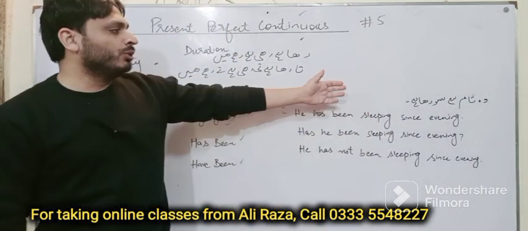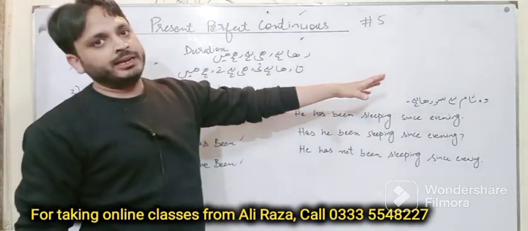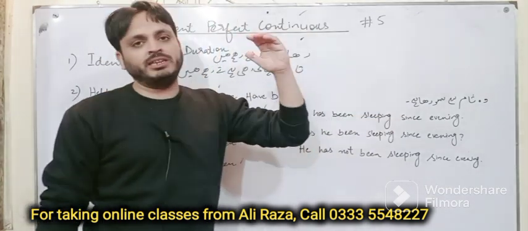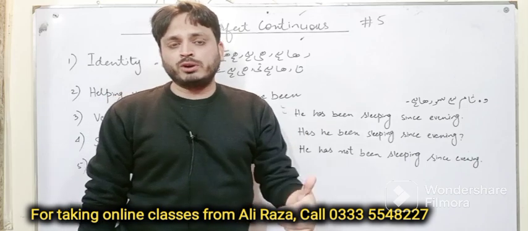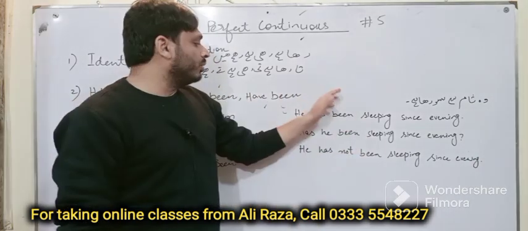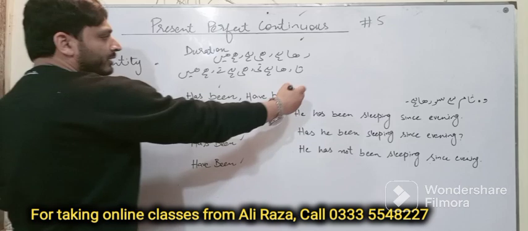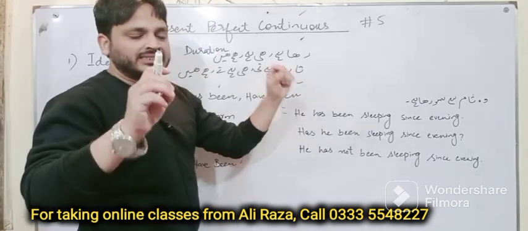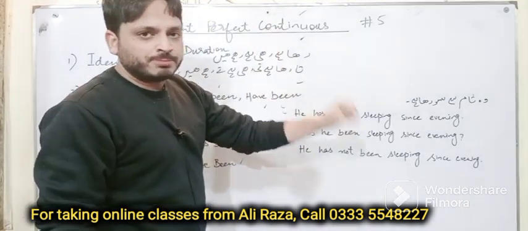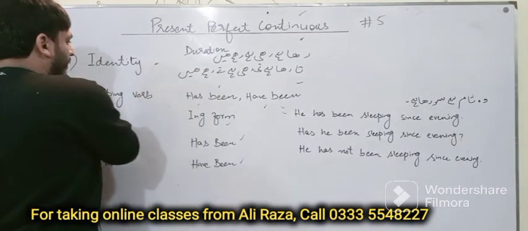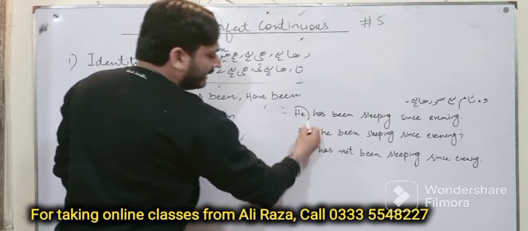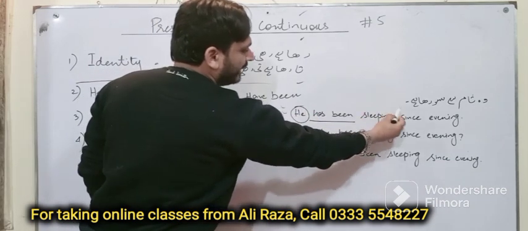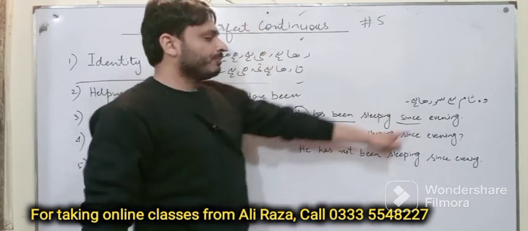Now let's have a look at the example. वो शाम से सो रहा है. It means that he started the action of sleeping in the evening, and right now when I'm talking to you or informing you, he's still sleeping. So once you have confirmed that this is present perfect continuous, start applying this formula. Helping verb has been with ing. He is singular, so we will say he has been sleeping since evening.